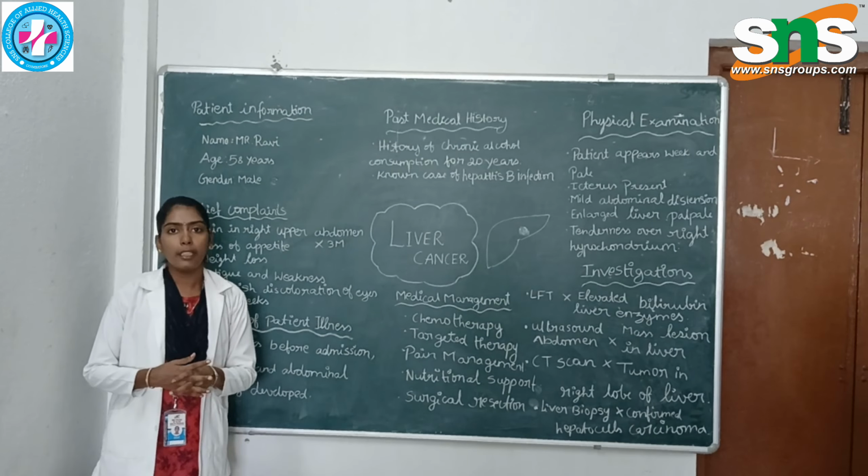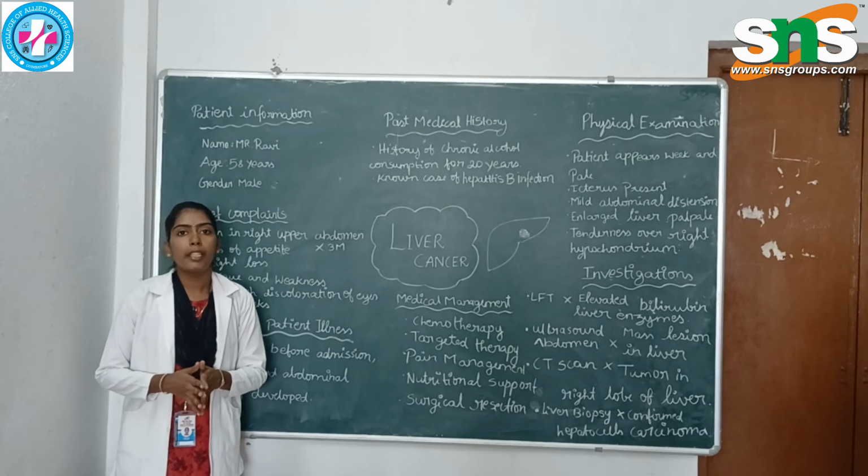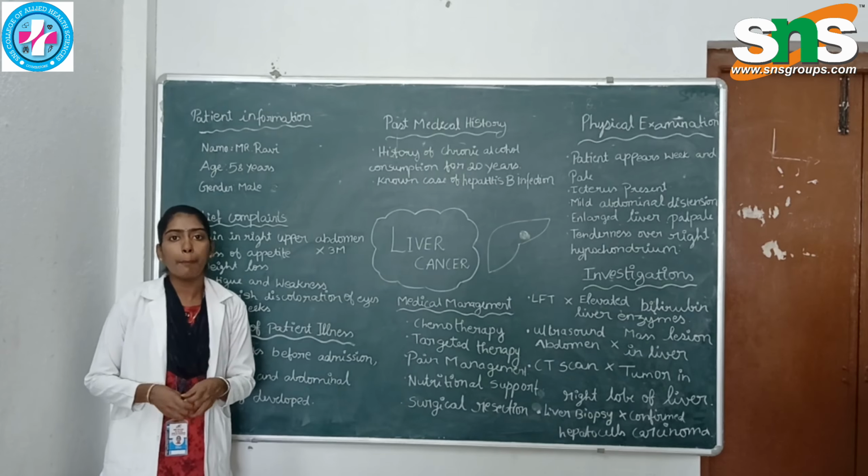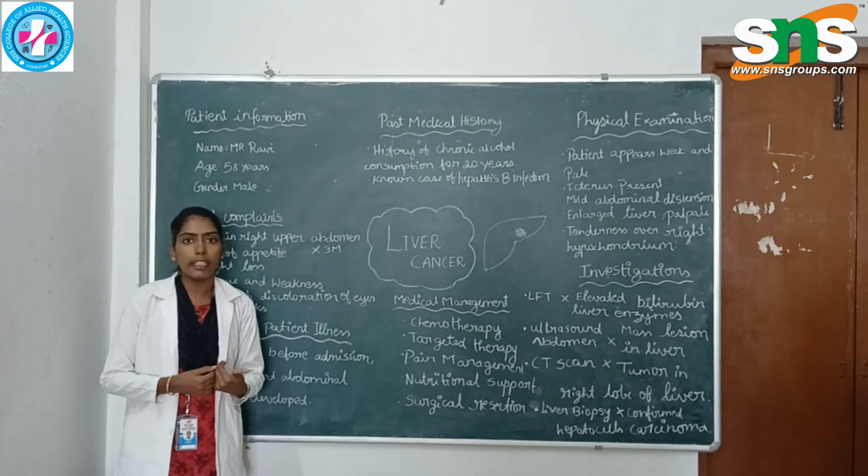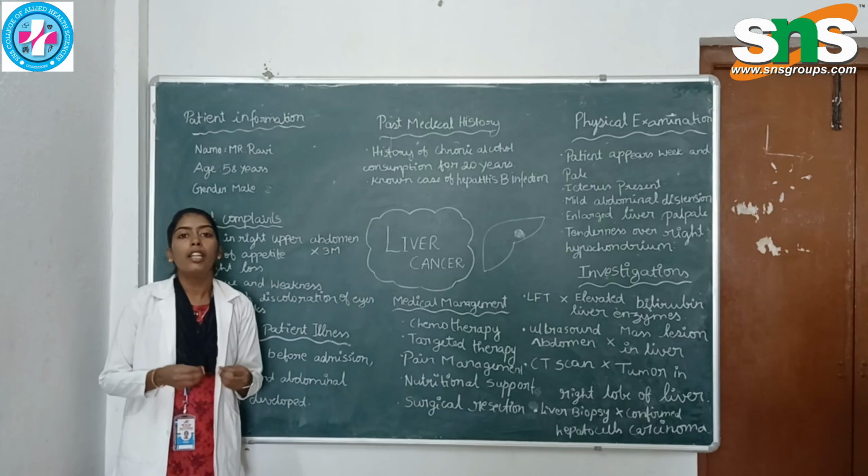There are many types of liver cancer. The most common type is hepatocellular carcinoma. Hepatocytes are the cells present in the liver. They proliferate abnormally, then form a tumor, then convert into malignancy. If it is untreated, it will spread to the surrounding structures.